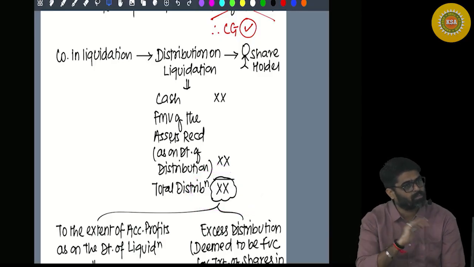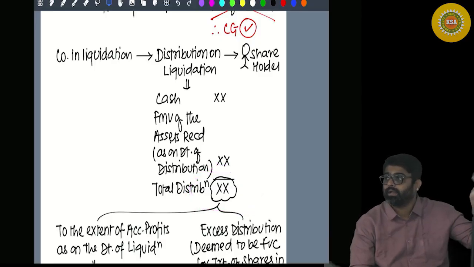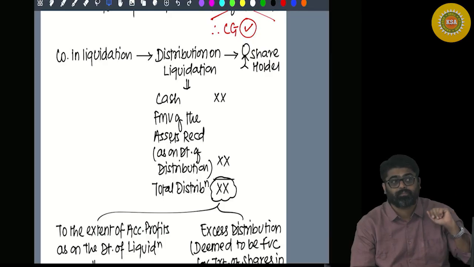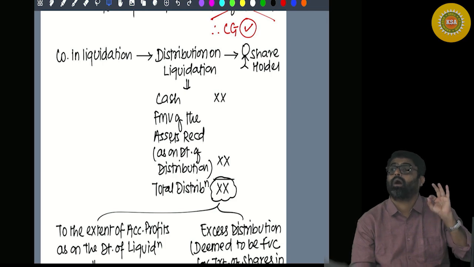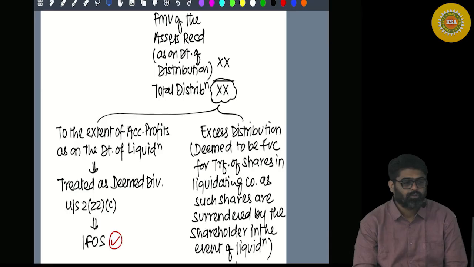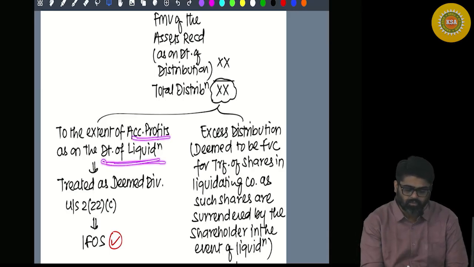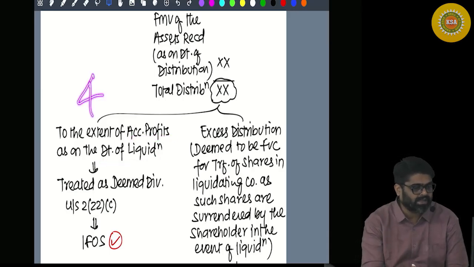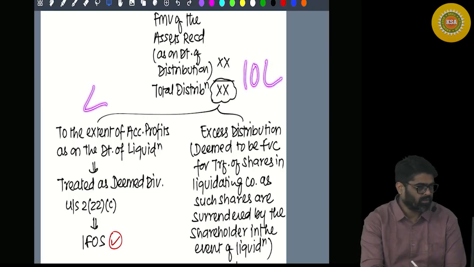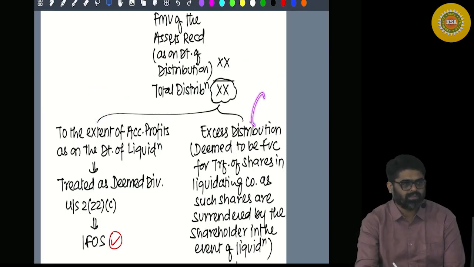Out of this 10 lakh, some amount will already be treated as deemed dividend under the head Income from Other Sources, Section 2(22)(c). How much amount will be treated as deemed dividend? The amount to the extent of accumulated profits as on the date of liquidation. Whatever the accumulated profits of the company were, to that extent the amount will be treated as deemed dividend out of the total distribution. Total distribution was 10 lakh, and out of that 4 lakh is treated as deemed dividend. So how much is remaining?